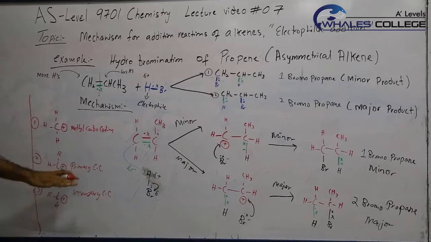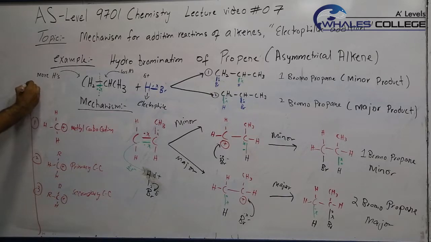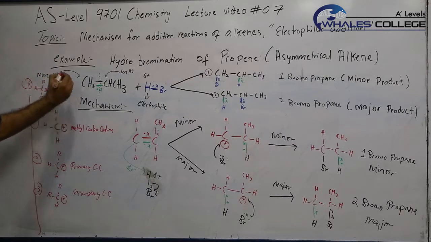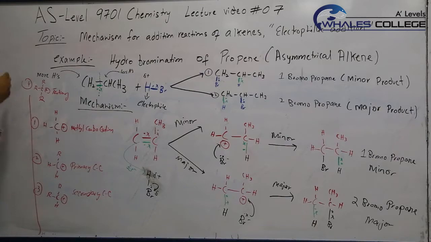Last, case 4 is a carbon carrying a positive charge attached to only carbons on all sides and no hydrogens. This is called tertiary. It's very easy to name them according to the number of carbons attached around the carbon carrying the positive charge.